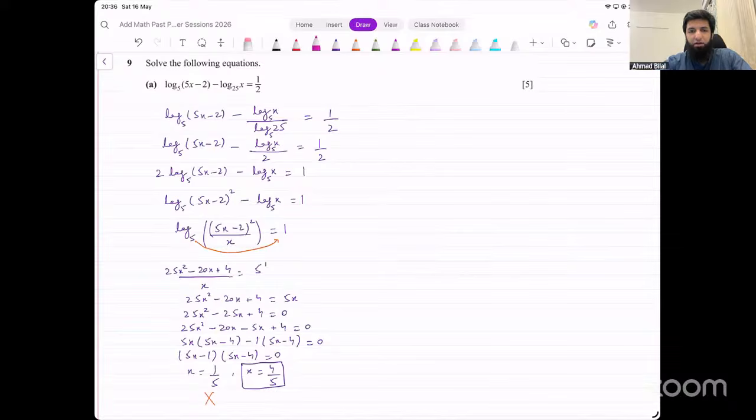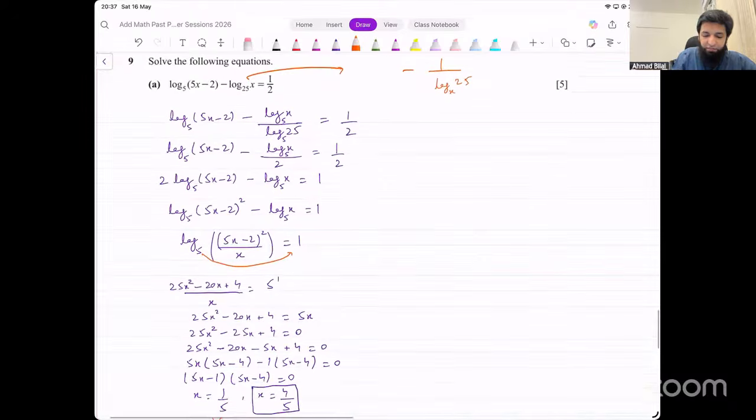That's not what we want to do here, right? If we use reciprocal law here, that will become 1 over log of 25 base x. Is that what we want? That's not helpful, because we still have different bases. This is 5. This is x. That's not going to help.